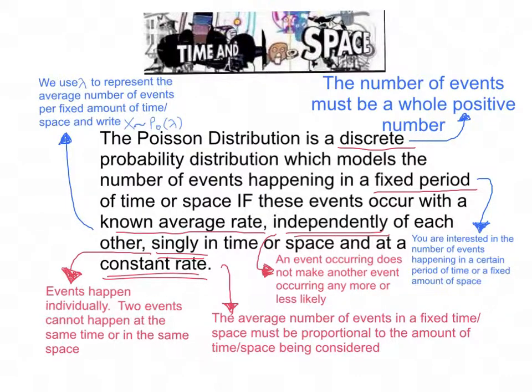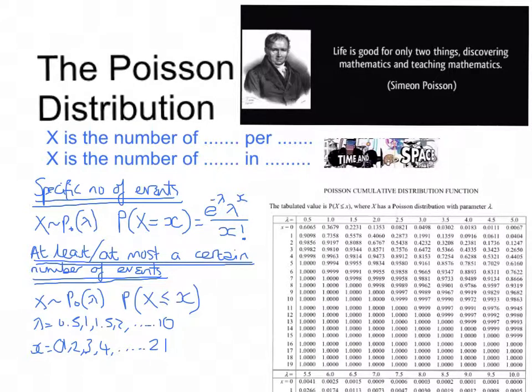If you know how many happen in 1 minute, you can double it to find out how many happen in 2 minutes. You can use a formula to find the probability of a certain number of events happening in that given time or space, which is e to the minus lambda, lambda to the x over x factorial, and is in the formula book. Or for cumulative probabilities, you can use the table, provided both lambda and x are in the table. You also need to remember that the mean of a Poisson distribution is lambda, and the variance of a Poisson distribution is also lambda.